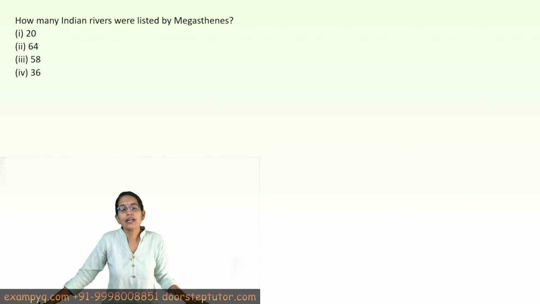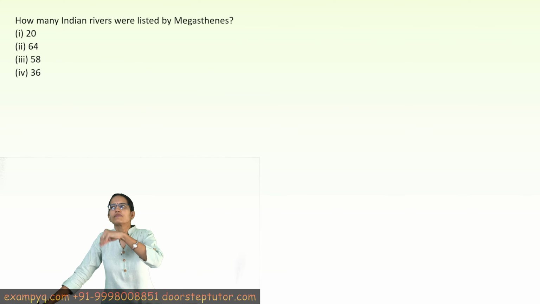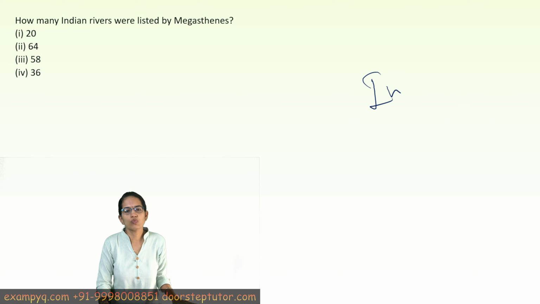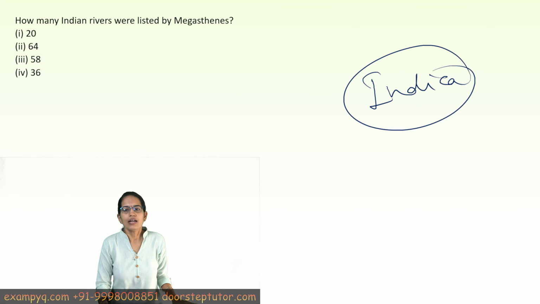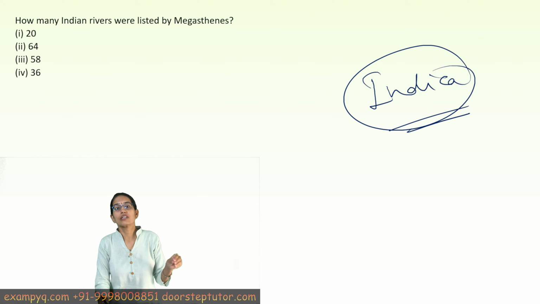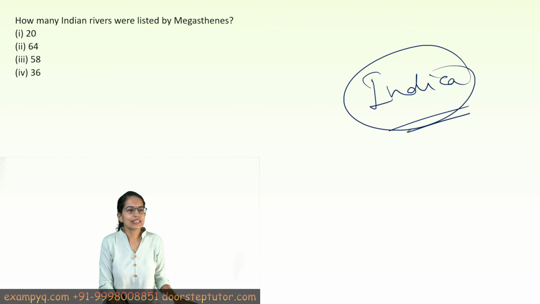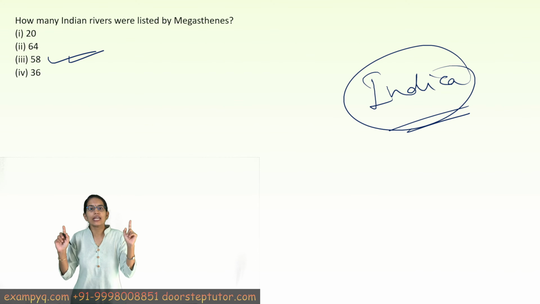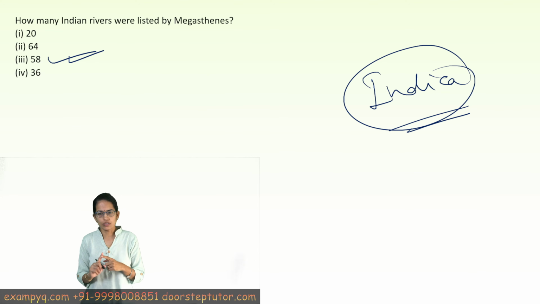Now, another question was an interesting one. Megasthenes was a Greek diplomat who visited India during the reign of Chandragupta Maurya, and during that time he wrote one of the very famous works known as Indica. In Indica he talked about the rivers of India, and he said that India is a country which has nearly 58 rivers flowing across the region.